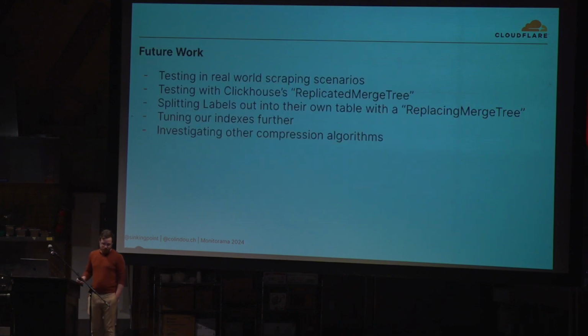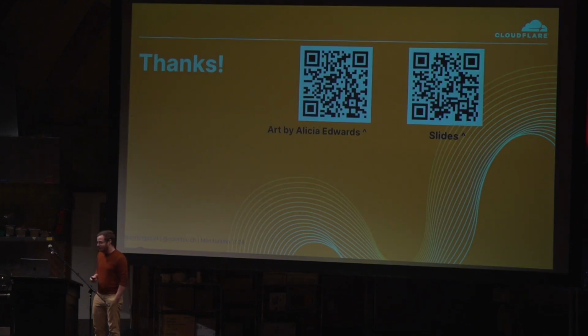Before I go, there's so many more experiments we want to do here. We're not even touching on things like Clickhouse's horizontal scaling abilities with replicated merge trees. We're only storing one table, and so we could split it out and do our own deduplication there. We can tune our indexes. We can look at things like Snappy rather than Zstandard. Again, so many more things to consider. You might see me back talking about more things. Again, we love Clickhouse at Cloudflare. So that's about me. Thanks.